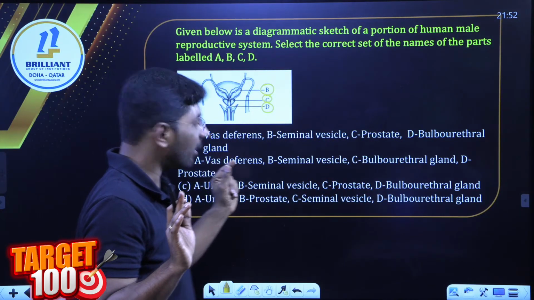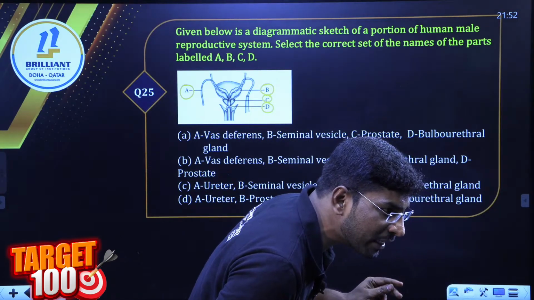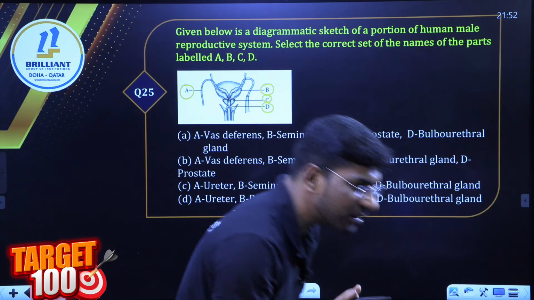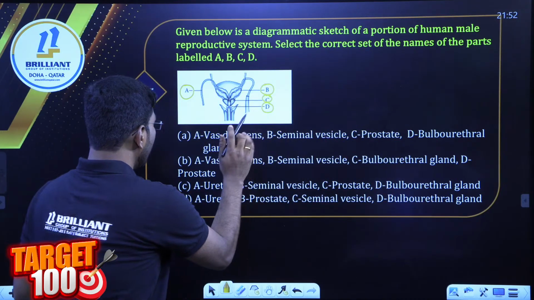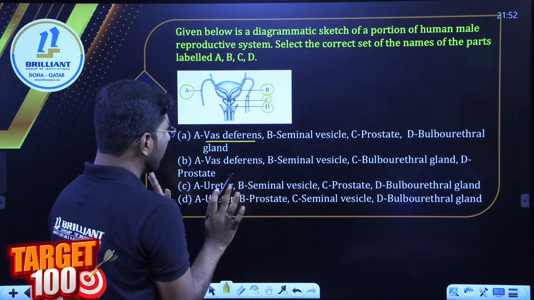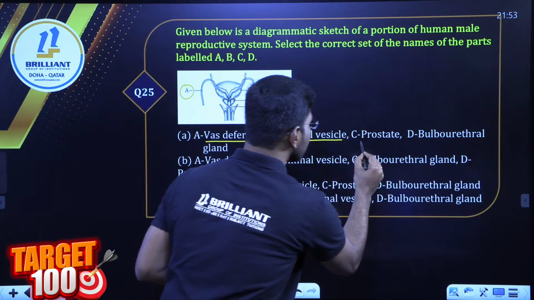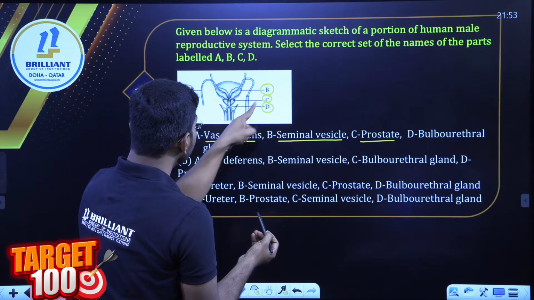Let me take this. Hafiz, option B. Raina, B. Right, good. So now first I can write vas deferens, A. B, seminal vesicles. And C, prostate. Where is the prostate?